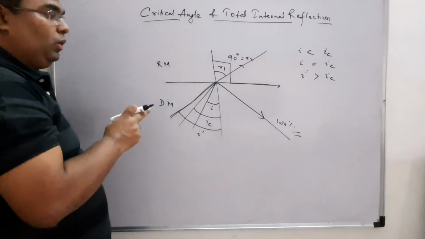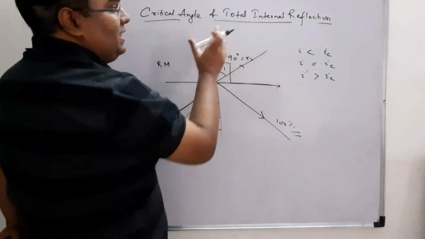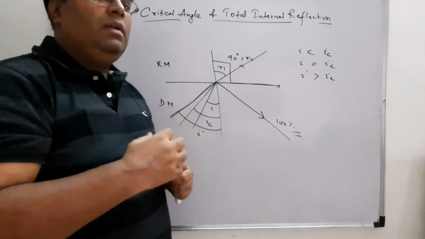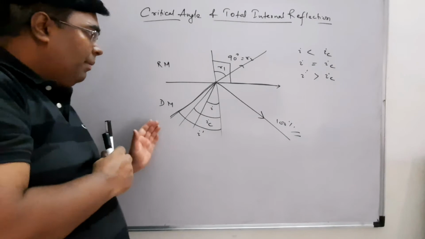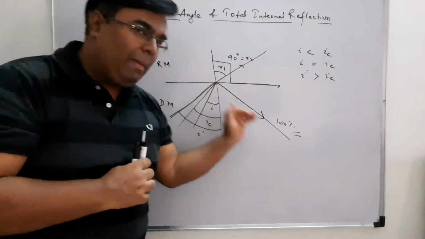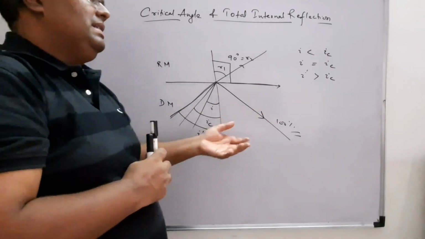So this is known as total internal reflection. The word total is for total intensity. Whatever intensity is coming and striking the surface is reflecting back with the total original intensity.